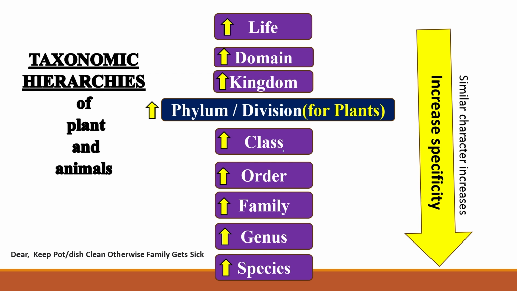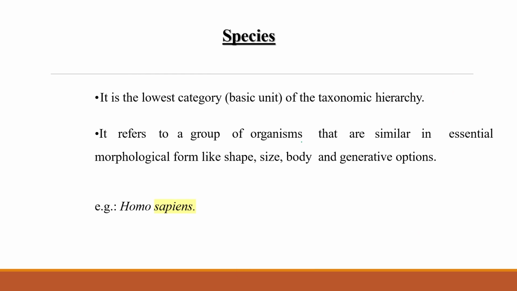When we move from top to bottom, the specificity increases, or the similarity in characteristics increases. And we use the term phylum for animals and division for plants. Clear? Now, the lowest category is species. Just now we have discussed it, right? This is the lowest category or basic unit of any taxonomic hierarchy.